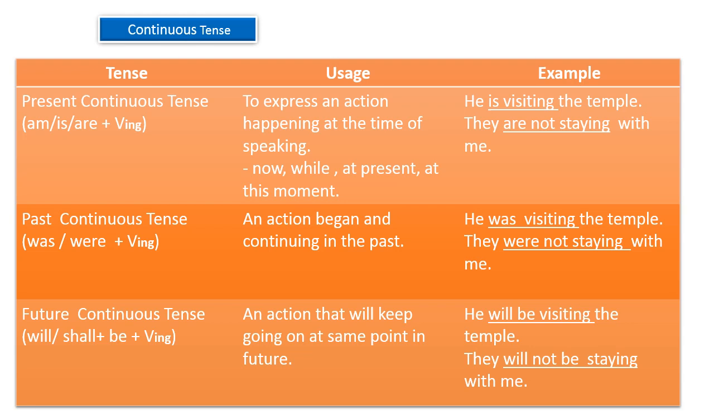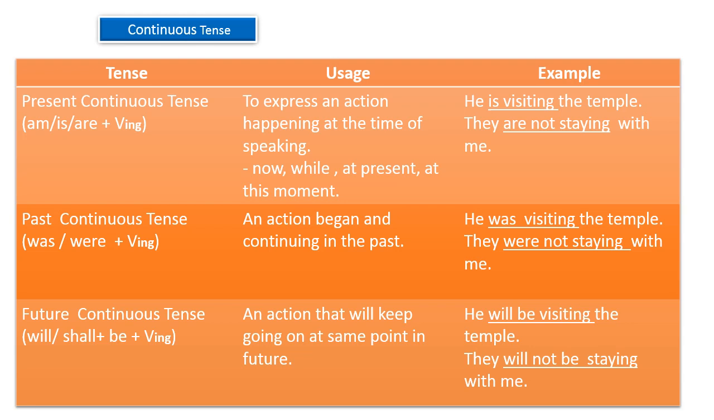Here the action started in the past and continued in the past, so we use was plus visiting. Was is the helping verb used here to indicate past time, and the ing form of the main verb indicates the continuation of the action. So the underlined word indicates the verb was visiting.